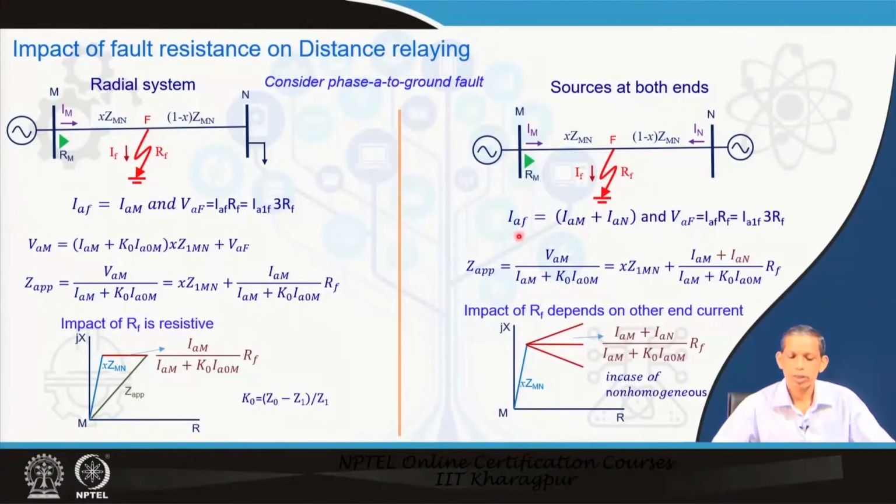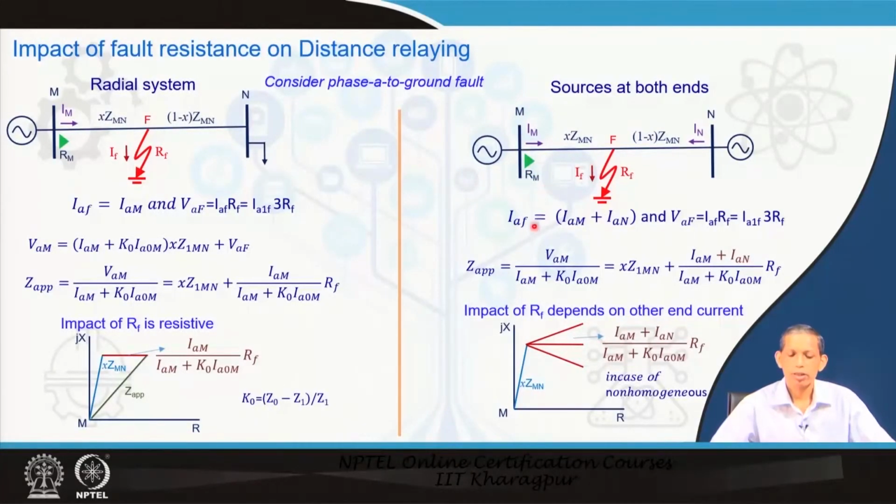So, I a becomes, because we are talking about a phase A to ground fault, I m plus I n. And then consider V a f, that equals I a f, the faulted path current in phase A, equals I a 1 f into 3 R f, the way we have seen on this side also, and that comes from your sequence network diagram. So, we see that compared to the radial system, an additional current flows through this path; that is the difference.